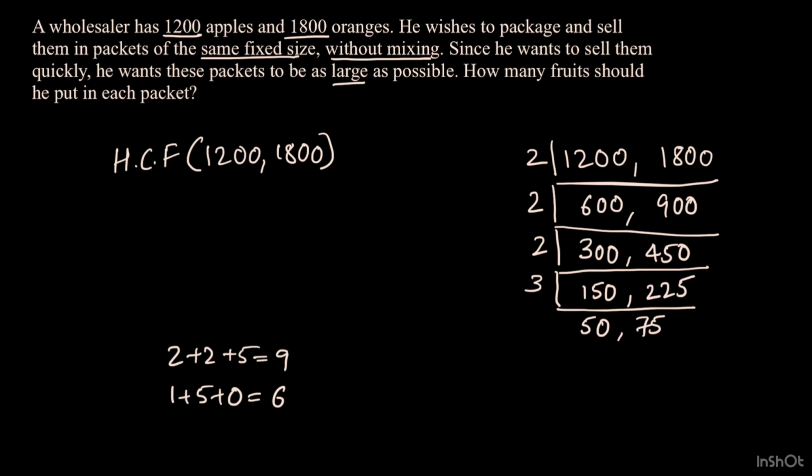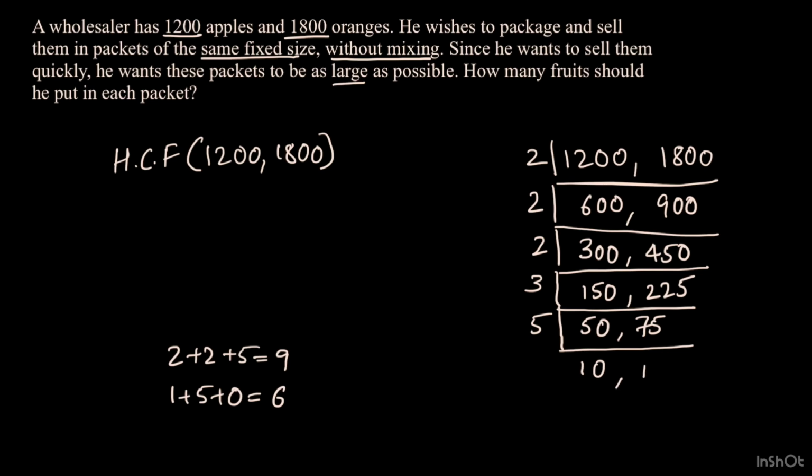Now 3 times 50 gives us 150, while 3 times 75 gives us 225. Now 50 is no longer divisible by 3, so let's move on to the next smallest prime number, which is 5.